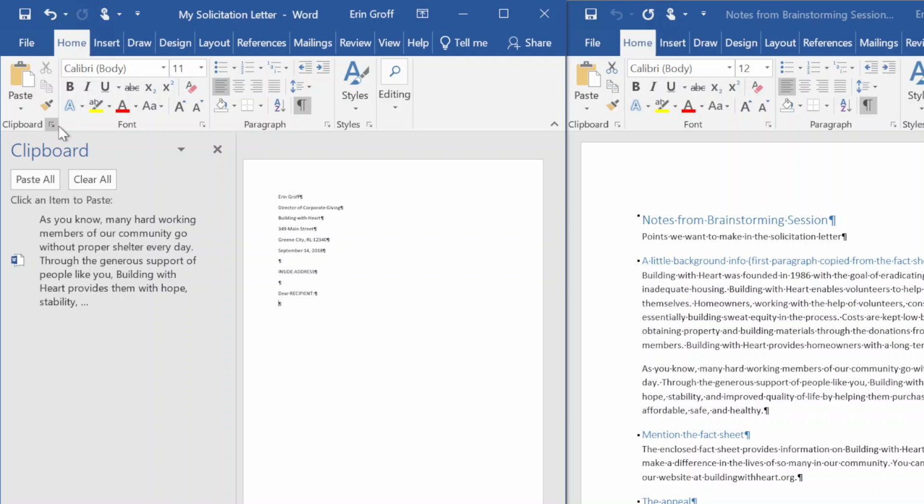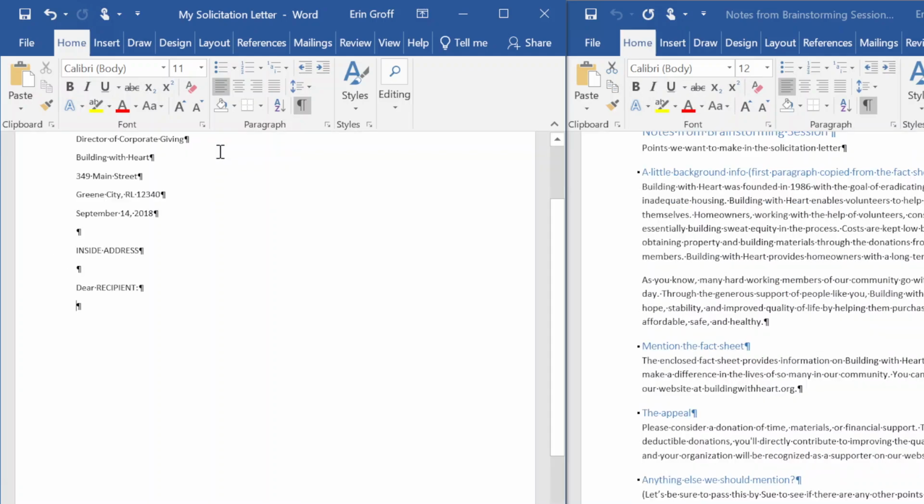This opens up our clipboard task pane, and you can see that the paragraph that we copied is still retained in our clipboard. This means that you could paste another copy of it elsewhere. Oh, I think I skipped a step. Hold on. Let me backtrack. Sorry, I skipped a few steps.